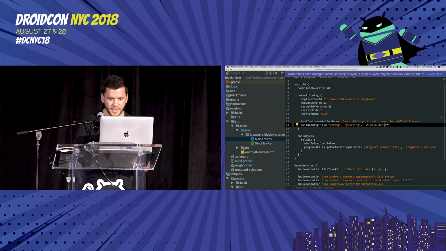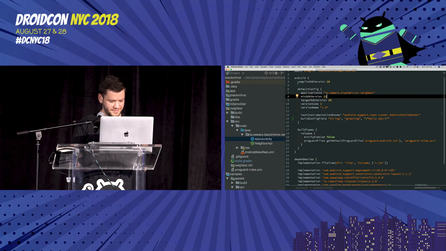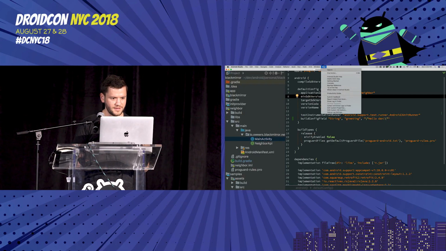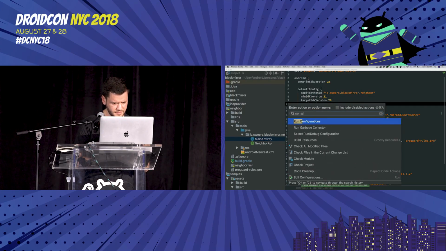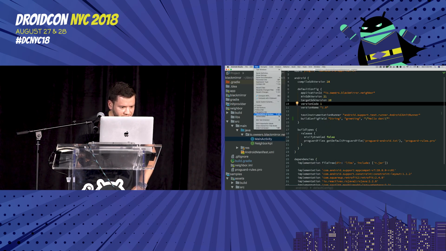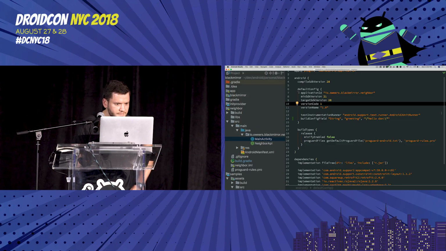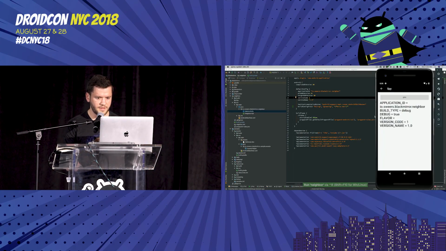And now I can't see my run button. Thank you, Gradle. What? I want my run configuration. All right, hold on. I have to exit presentation mode to pull this up and switch. All right, so switch to our neighbor app, run this new build of it.